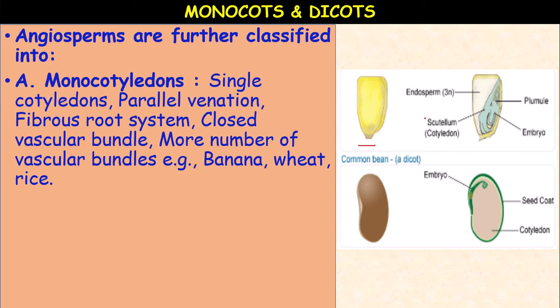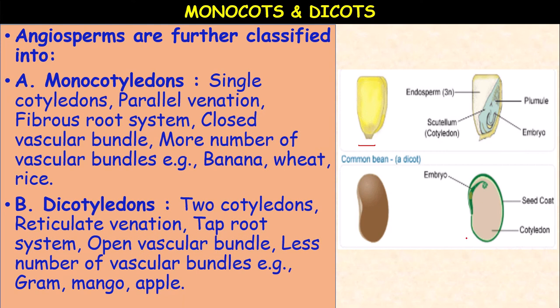Here the maize seed is given, which is a monocotyledon. The endosperm is present. The embryo consists of two important parts, plumule and radicle. Plumule represents the stem and the radicle represents the root. The scutellum is the cotyledon, only one scutellum is present, so these are called monocotyledons.